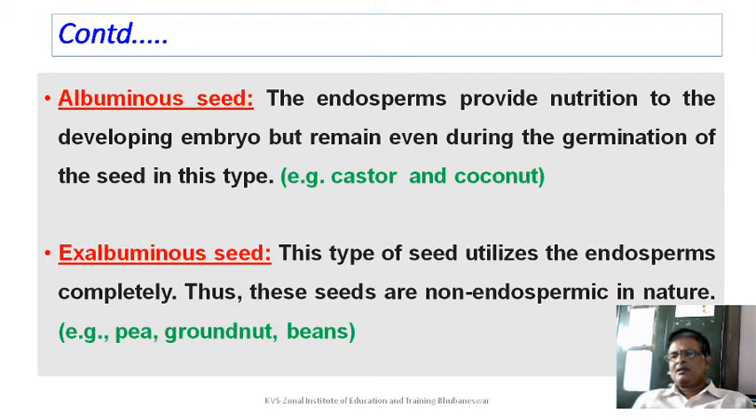Ex-albuminous seed. This type of seed utilizes the endosperm completely. So once the seed becomes mature, no more endosperm is left. Thus, these seeds are non-endospermic in nature. Pea, groundnut and beans are very good examples of this. Back at your dining table, whenever you are eating food, you are taking different types of seeds. Remember, most of the cereal crops that you eat, the maize, the rice, the wheat, are endospermous. Whereas the pulses that you take are ex-albuminous, that is, non-endospermous.